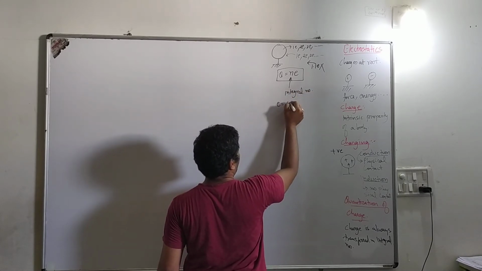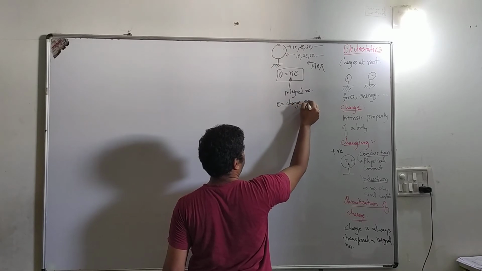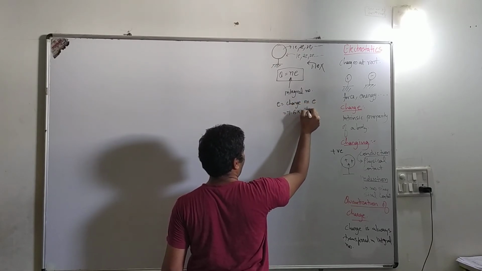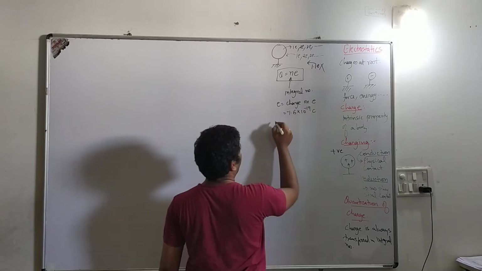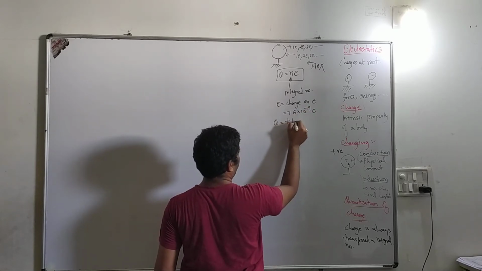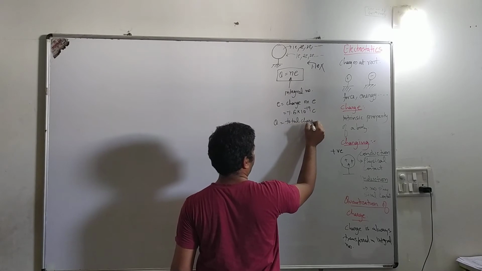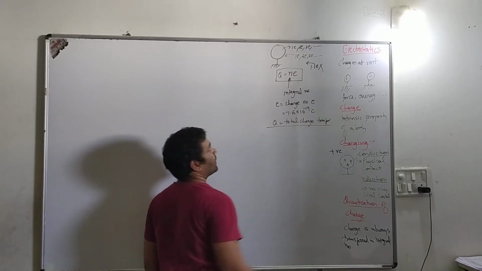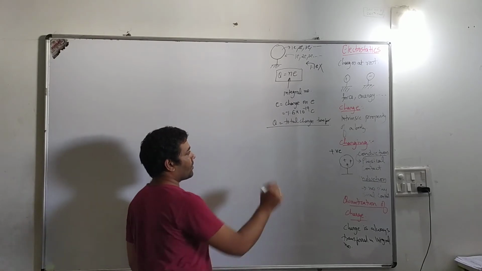E stands for charge on electron. Charge on electron, its value is minus 1.6 into 10 to the power minus 19 coulomb. And Q is the total charge transfer. Let us try to understand it with a small numerical.